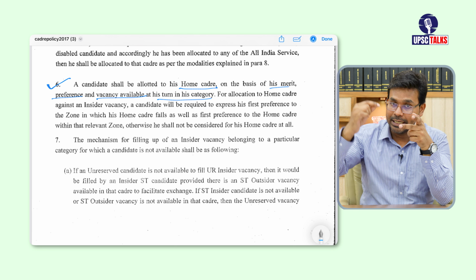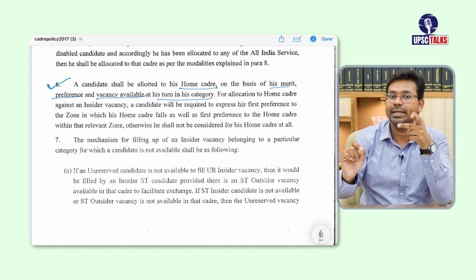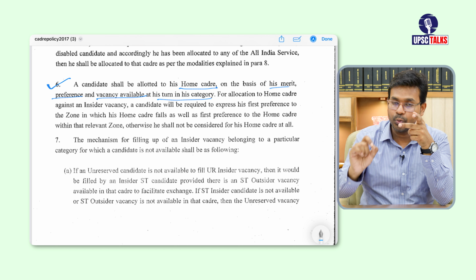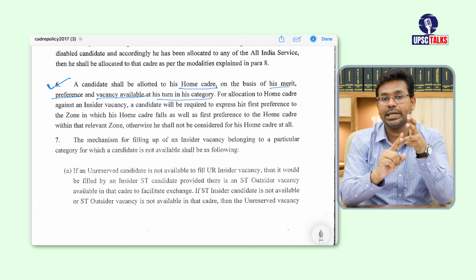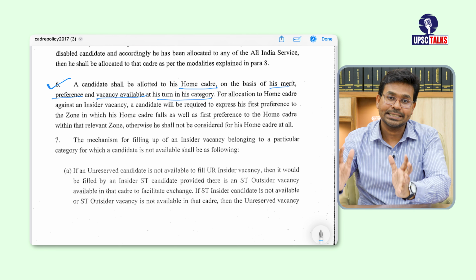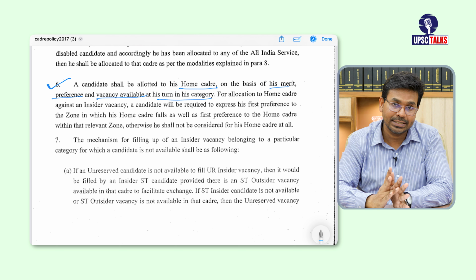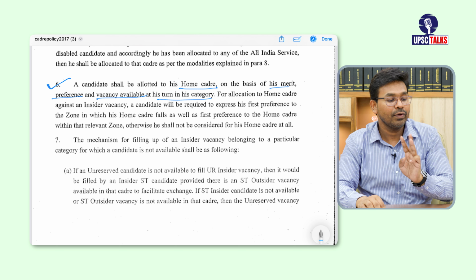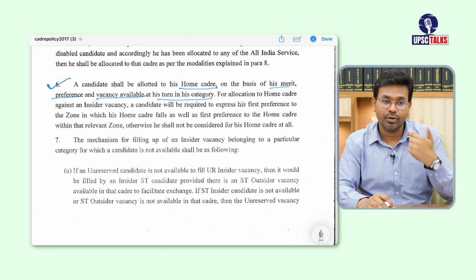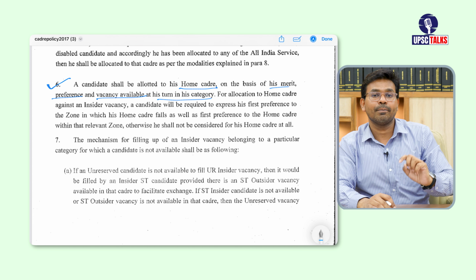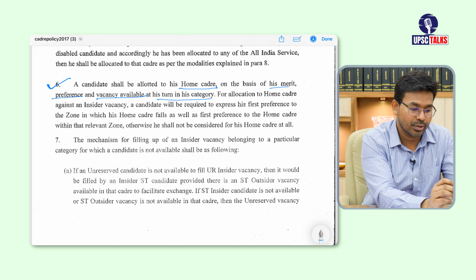Second thing is, did you fill in your preference, that you would like to be considered for your home state or not. Third point is whether there is an insider vacancy in that home state or not. They will look into these 3 things, and in the order of merit, in the order of rank, when your turn comes, you will be allocated the service accordingly.